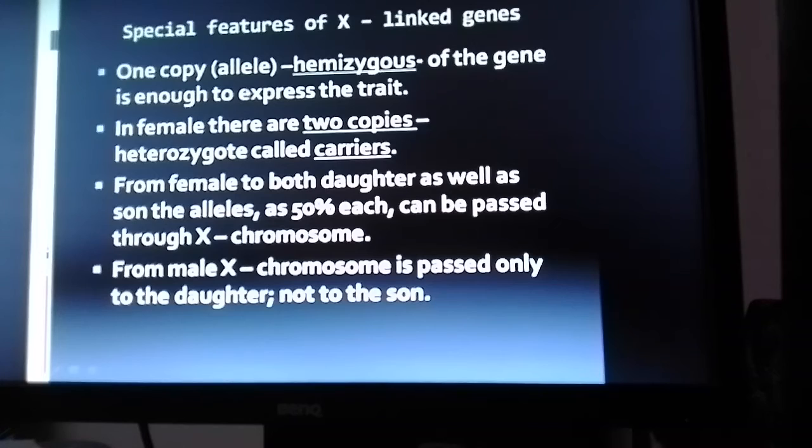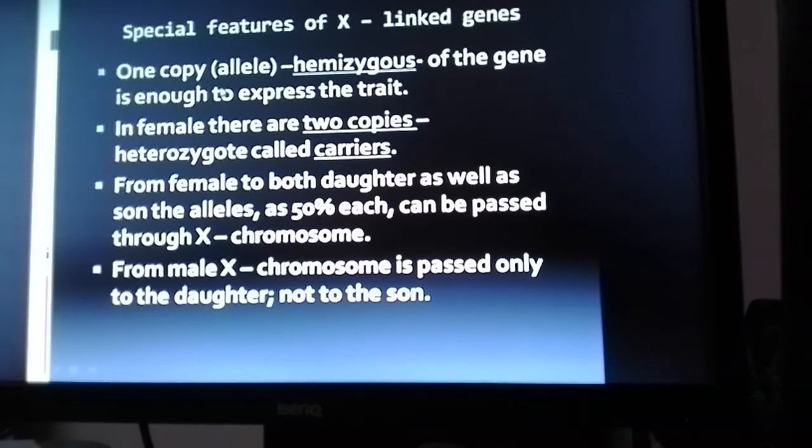Usually in autosomal genes we assume there must be a pair of alleles, either in the homozygous or heterozygous condition, required for the expression of the character.